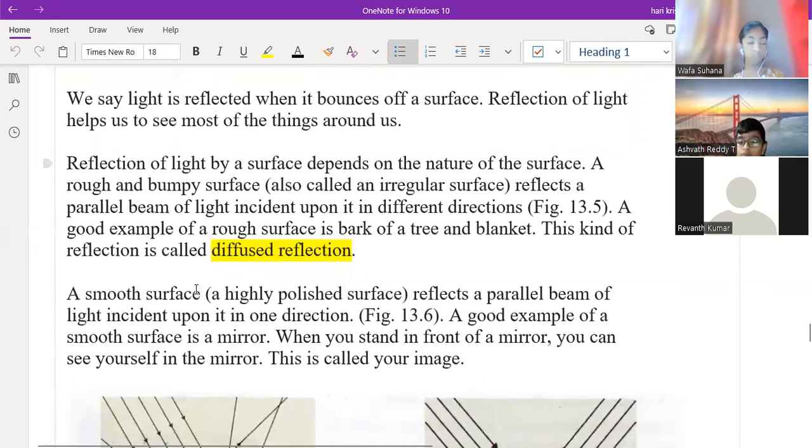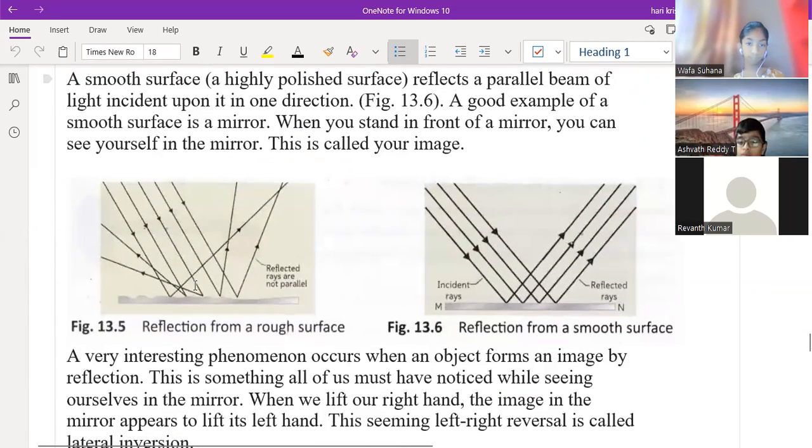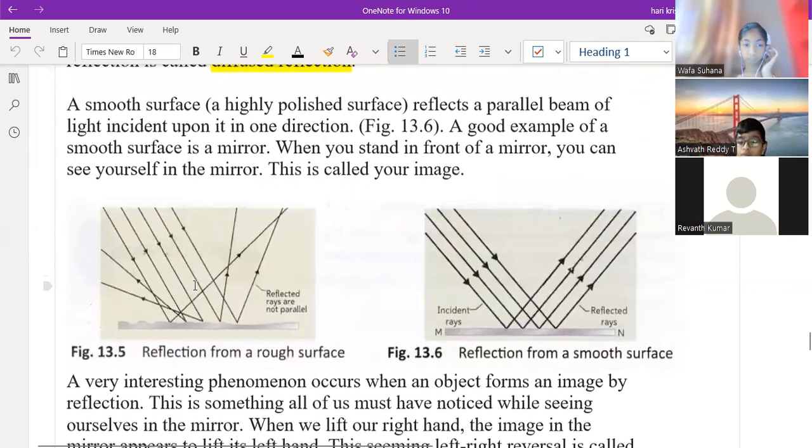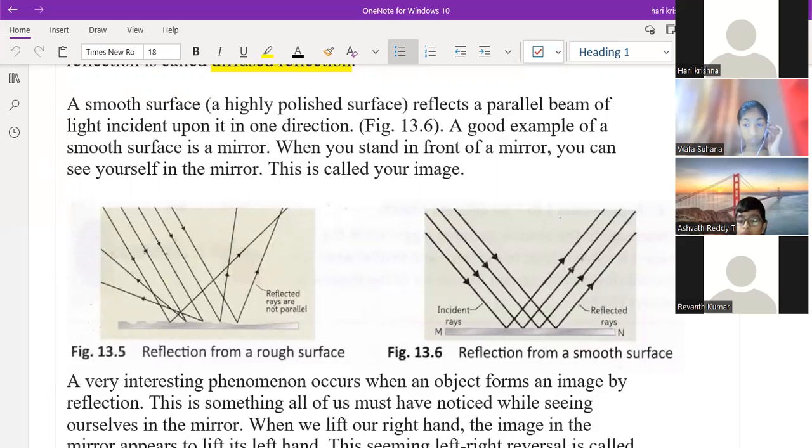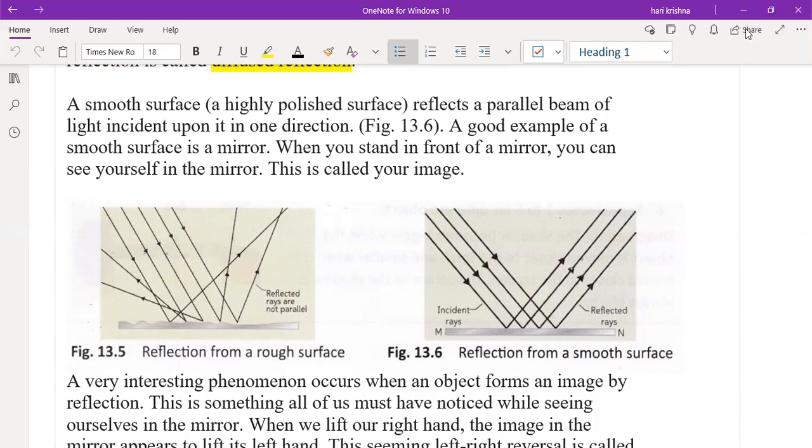So what is the reflection? Means when like sun rays reflect on a mirror, sir, that is called a reflection, sir. Okay. Suhana, what is the meaning of reflection? Reflection is when a smooth surface reflects a parallel beam of light. Okay, good.